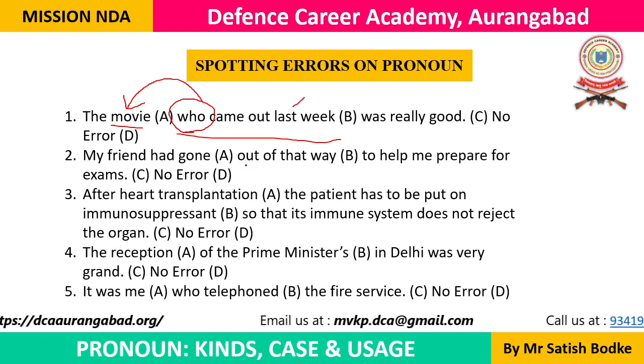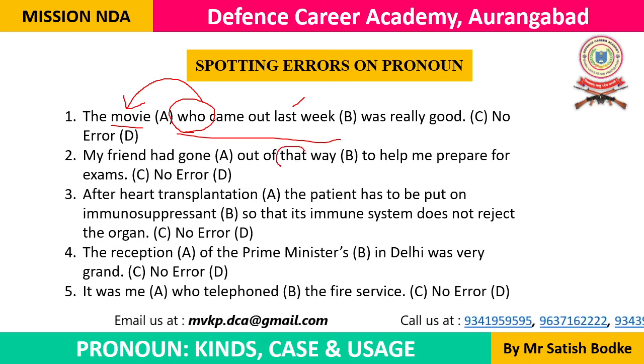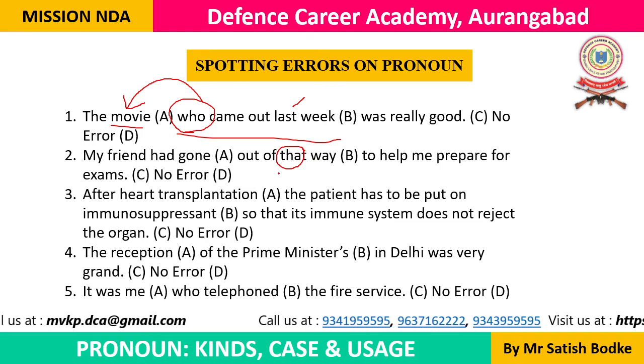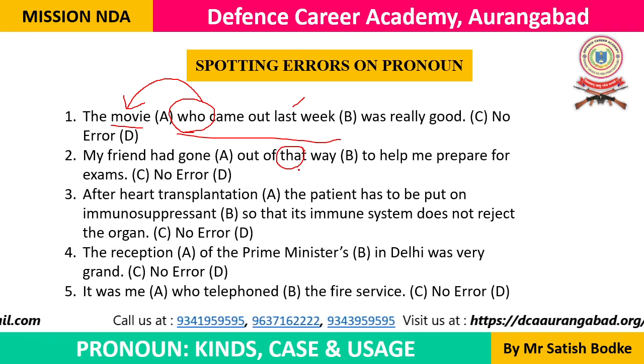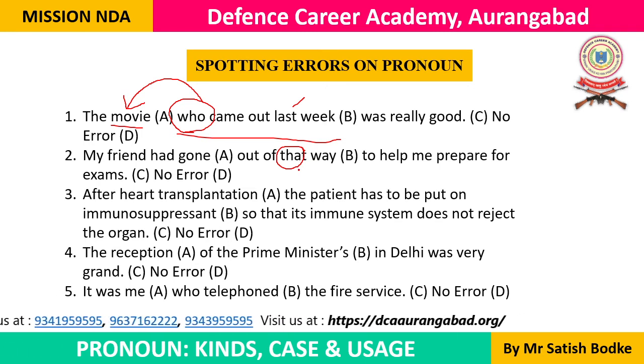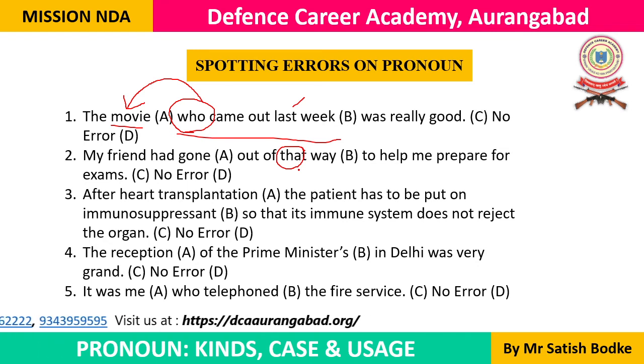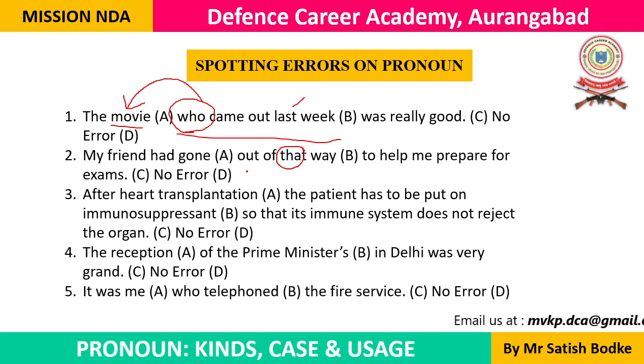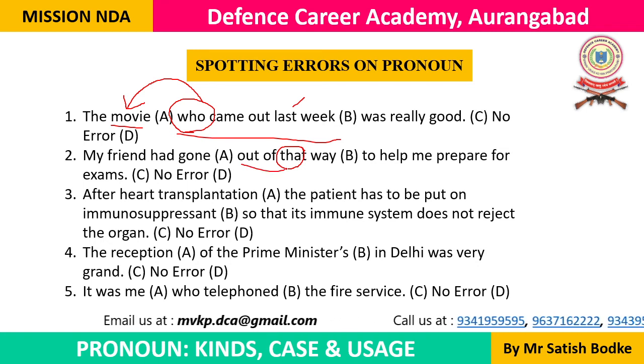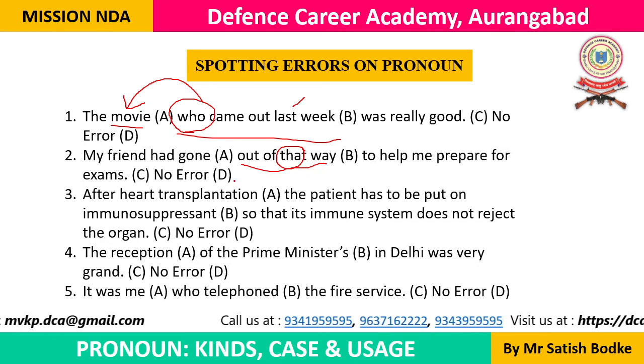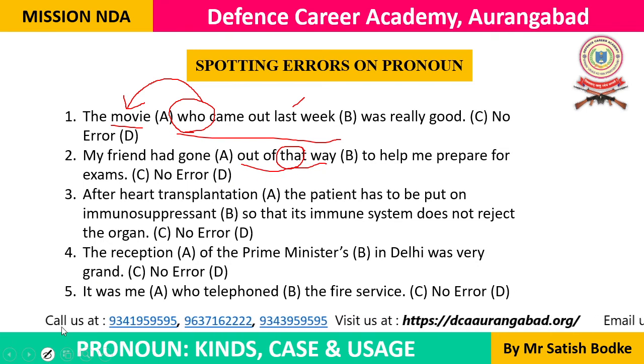Out of that way, in place of that, if we say out of his way, my friend had gone out of his way to help me prepare for exams, it would be grammatically correct. So in place of that, we need to use his. That way की जगह पे his way हमें लिखना होगा. So error is in part B. So our answer is option B.